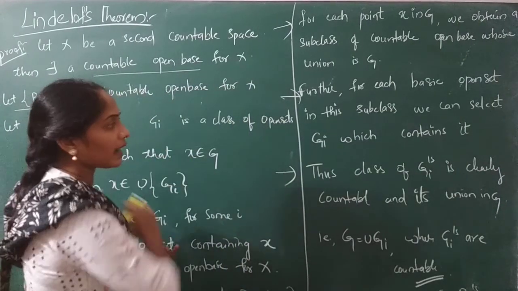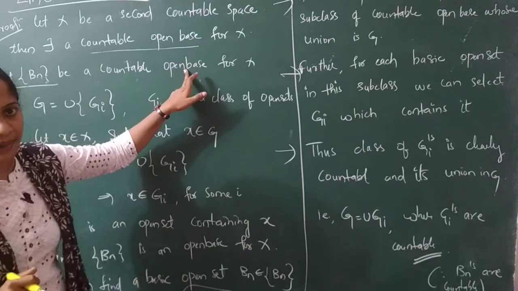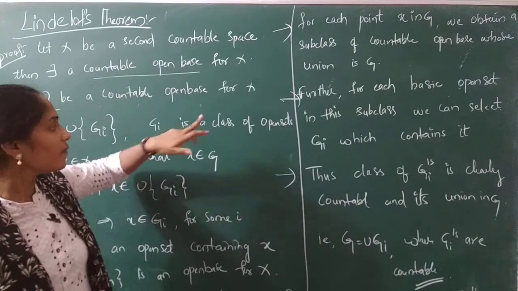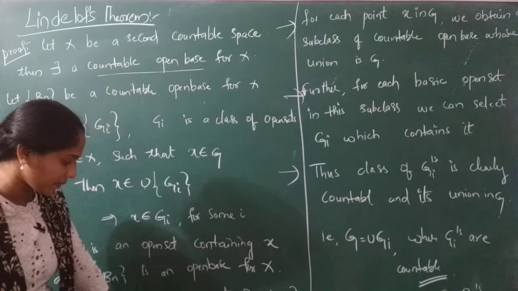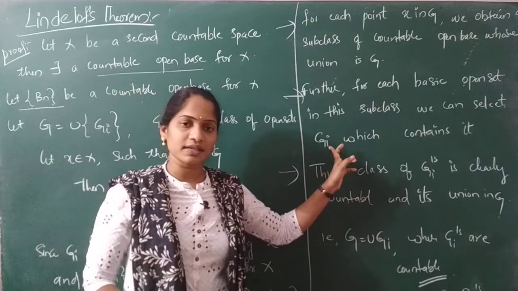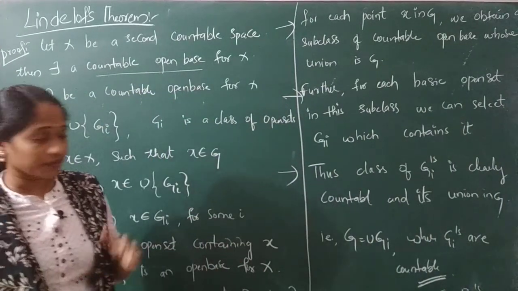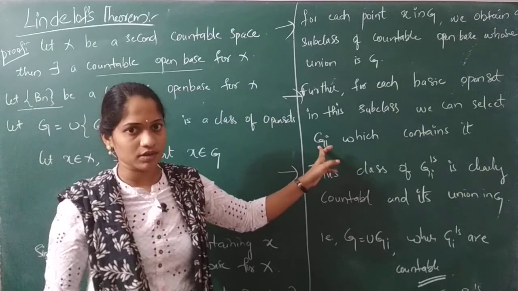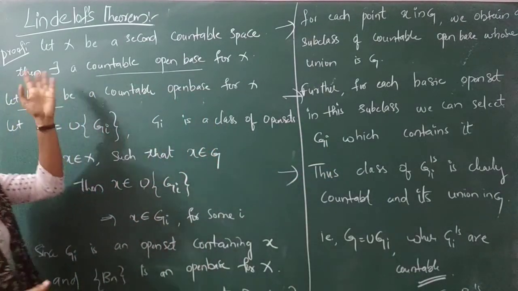So simply, this whole theorem is based on the definition of open base, given that the open base is countable. For that reason we are getting some basic open sets. Using those basic open sets we select some subclasses, and those are all in Gi's. So this is how the proof comes. So this is the proof of Lindelof's theorem, right?